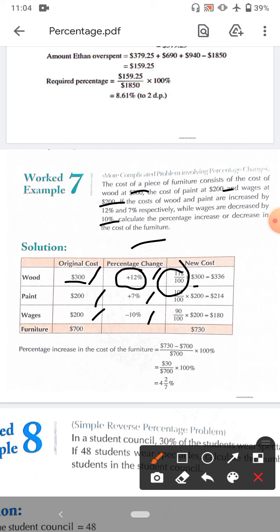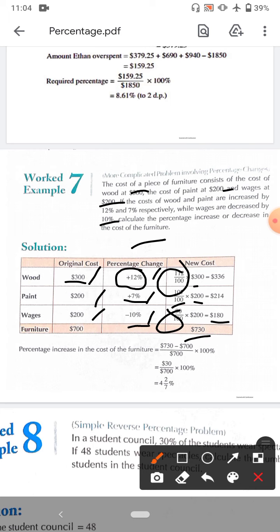Similarly 7% means 100% plus 7%, so 107 by 100 multiplied by the amount. And minus 10% means 100 minus 10, so 90%, which means 90 by 100 multiplied by the amount, so the total becomes 730.